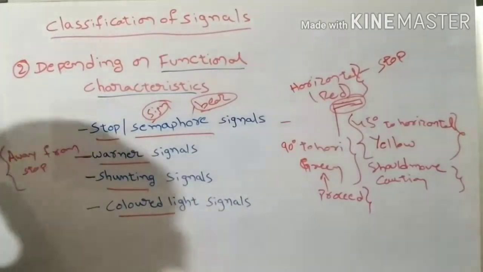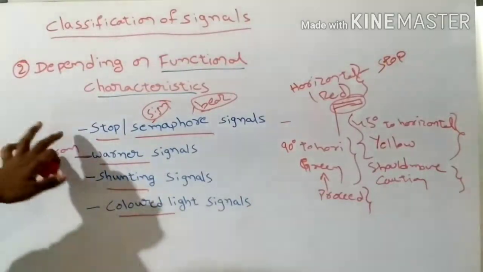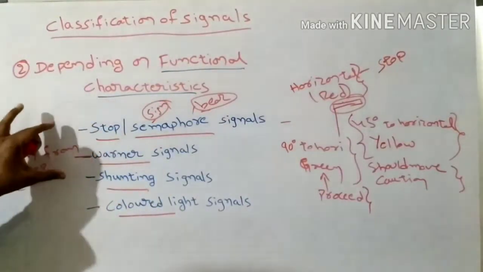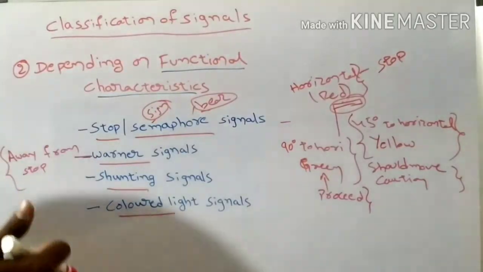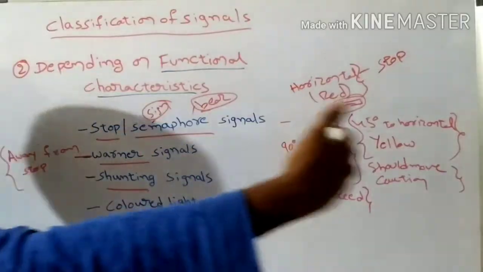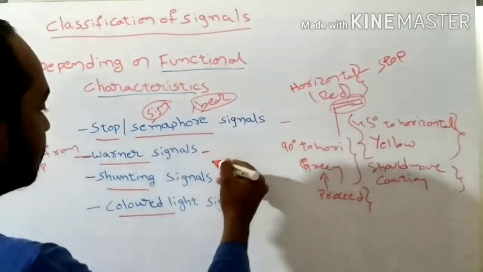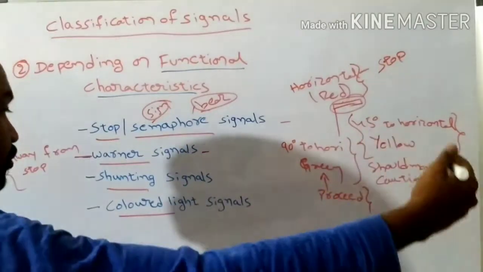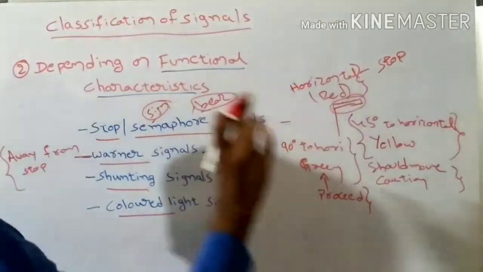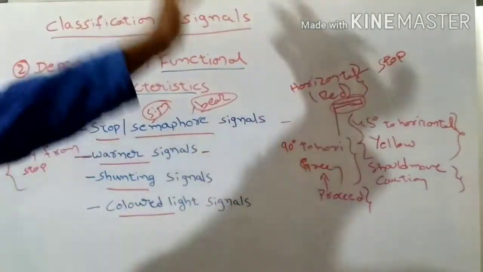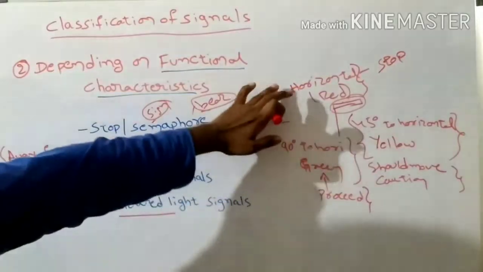So that's why the warner signals have been provided a few meters away from the stop signals, understand? If warner signals are there, the loco pilot is able to know that just ahead of him, about 400 meters or 500 meters away, stop signals are there, understand? It means they give intimation that within a short distance from that position, stop signals or semaphore signals are there, understand? In this case also the operation is the same.